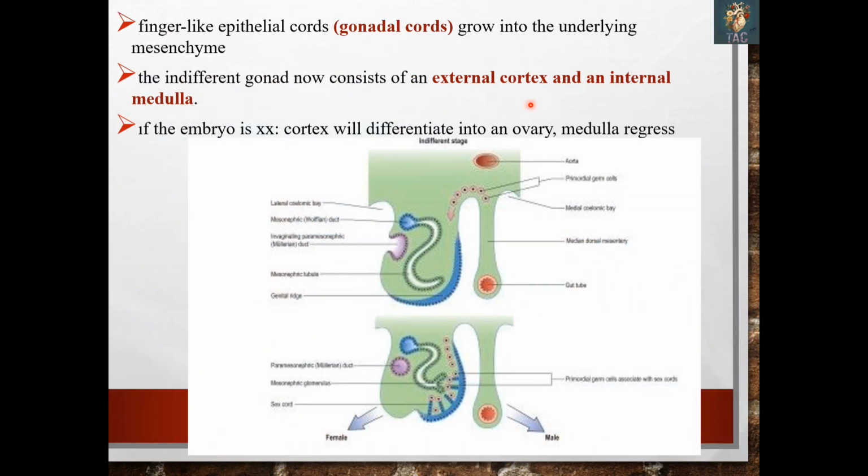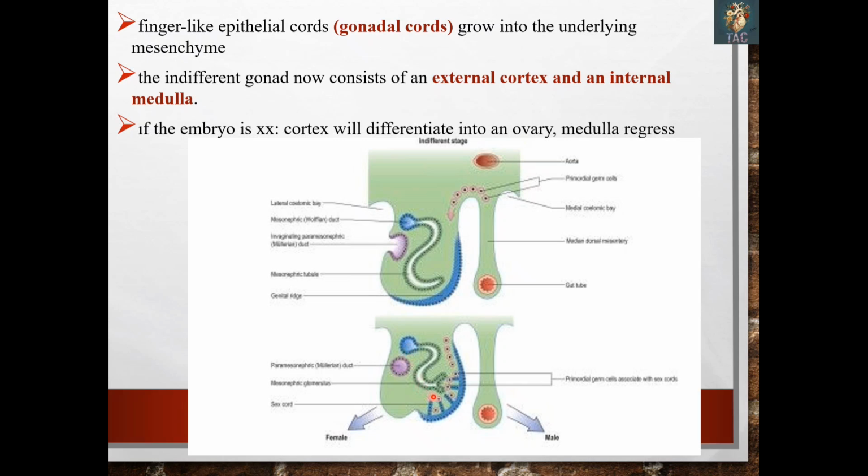So now we will see how these primordial germ cells, when they arise in the region of the genital ridge, form the testes or the ovaries. Finger-like epithelial cords, these are called gonadal cords, grow into the underlying mesenchyme. Here you can see this one is the coelomic epithelium, and this coelomic epithelium continues to proliferate and increases in its stratification, its number of layers, and then it forms the primitive gonadal cords or primitive sex cords over here.